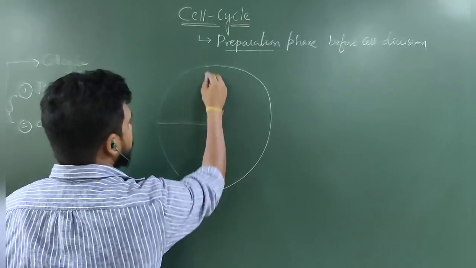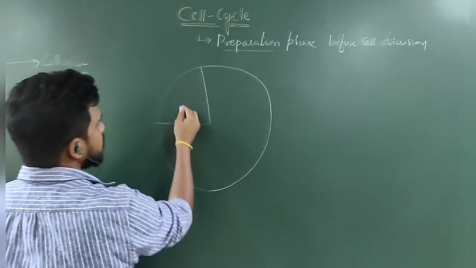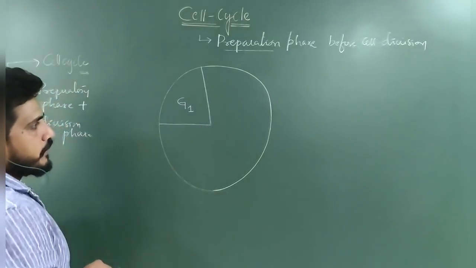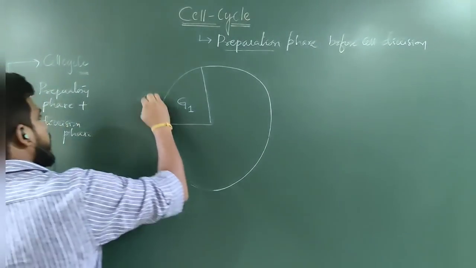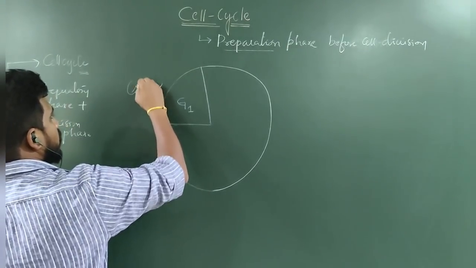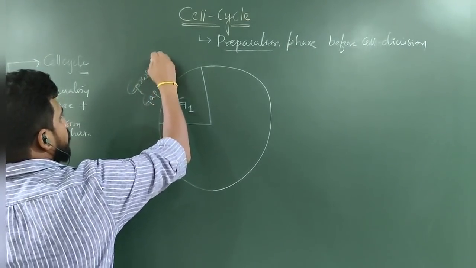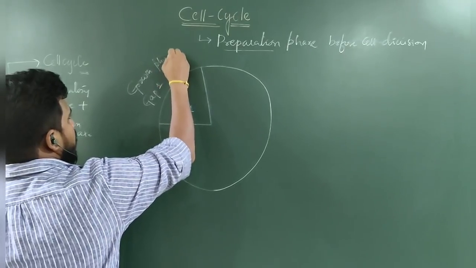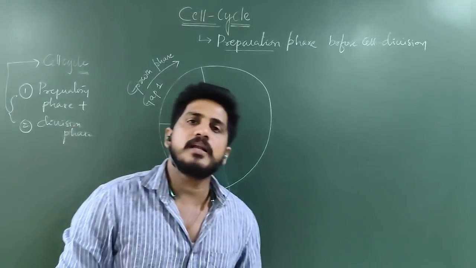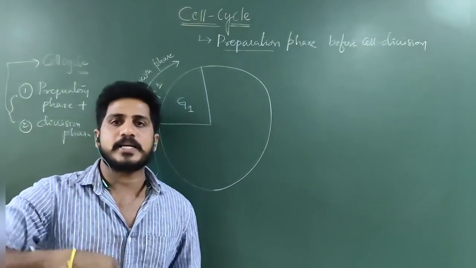The first one is the G1 phase. G1 phase is nothing but gap 1. This is also called growth phase. Before a cell wants to divide, it first has to bulge. How does the cell become bulged? By increasing its cytoplasm.